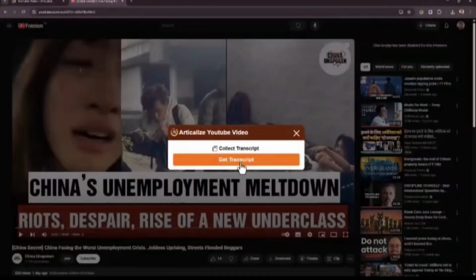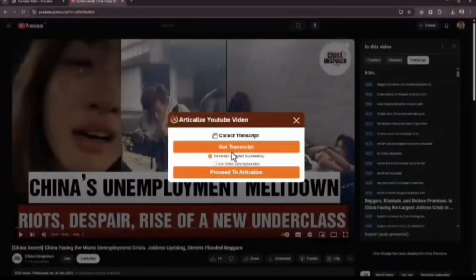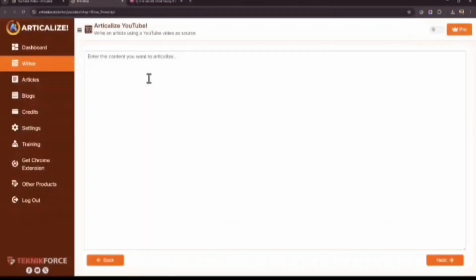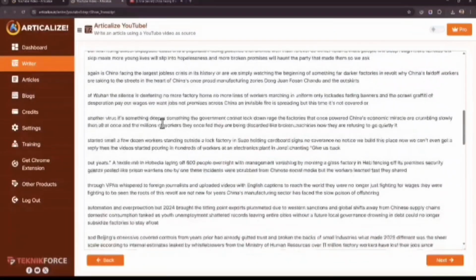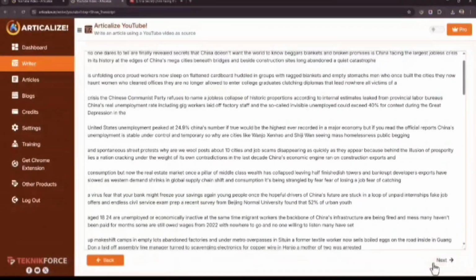You can just click on Get Transcript. It automatically shows you the right option for every website. And once it's got the transcript, just click on Proceed to Articalize. You will see the transcript on the screen. If you want to change it in any way, you can. Otherwise, just click on Next.